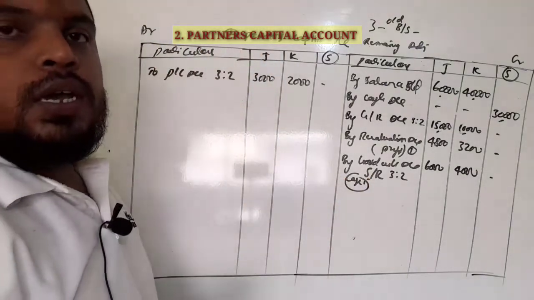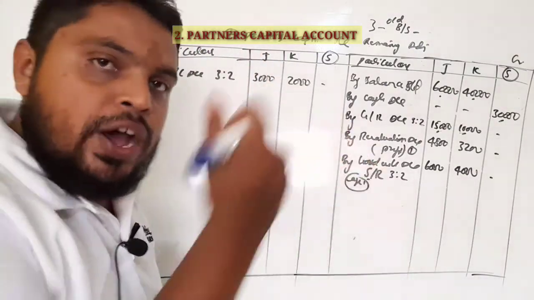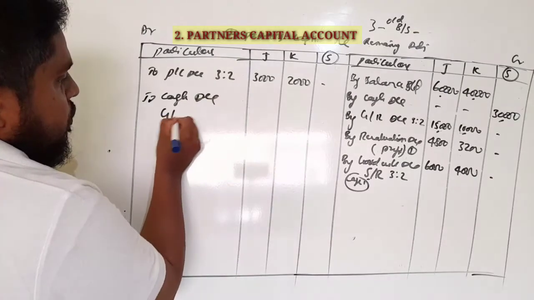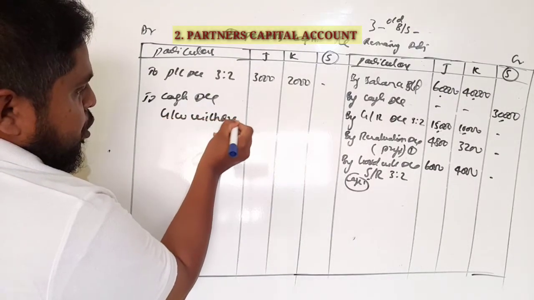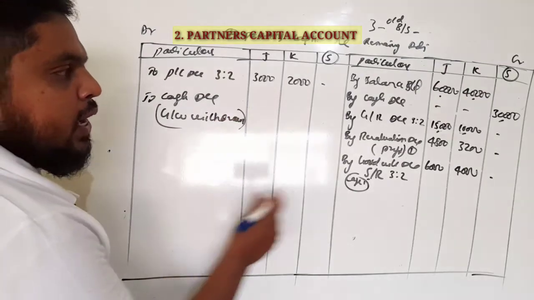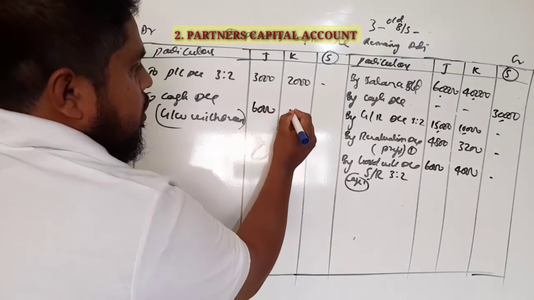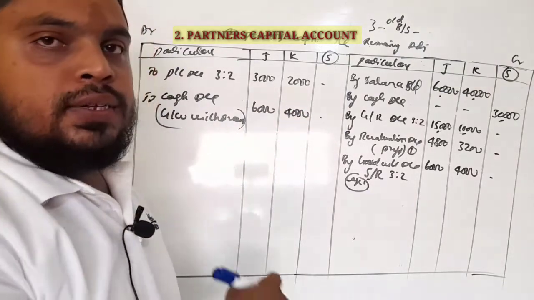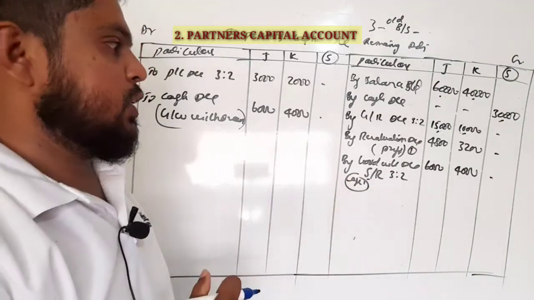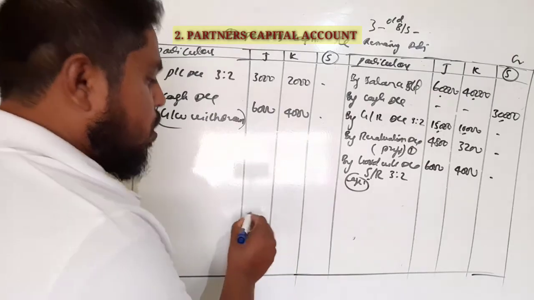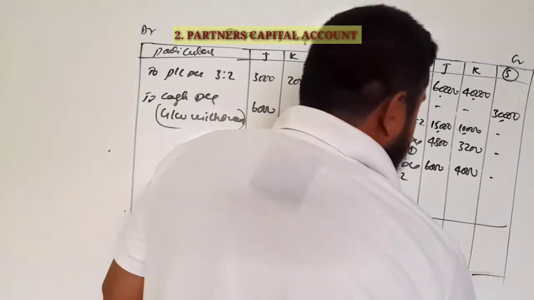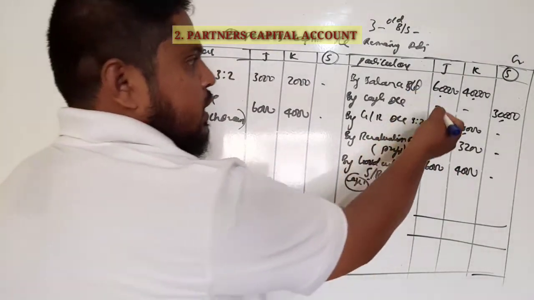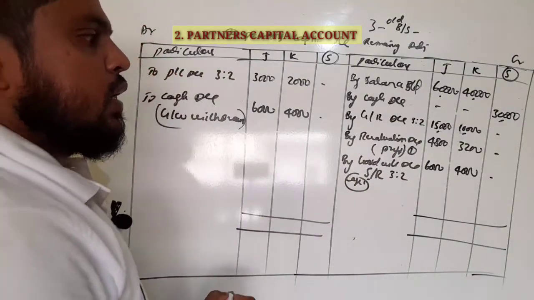Goodwill brought in the form of cash is withdrawn by the old partners. Withdrawn means they are taking cash, so it goes to the cash account. The full amount is withdrawn by the old partners, 6,000 and 4,000. This amount we have to minus in cash, or we can show it as a direct adjustment in the new balance sheet. After passing this, now we have to close the partners' capital account. First you find the highest amount. The credit side is highest: 60,000 plus 15,000, 75.